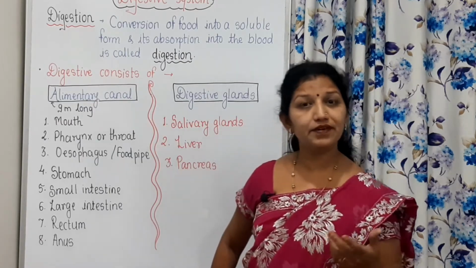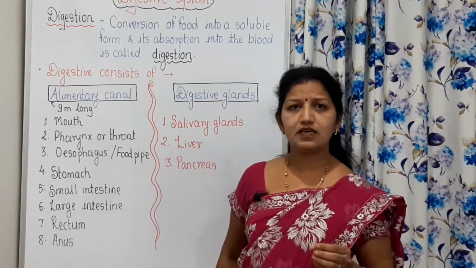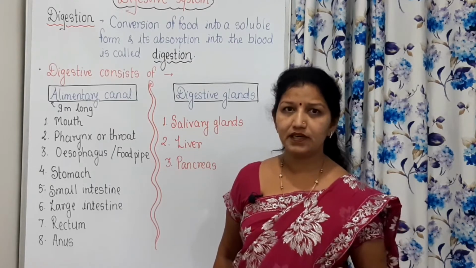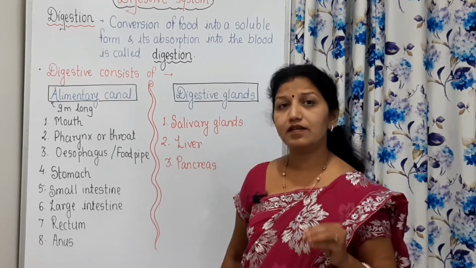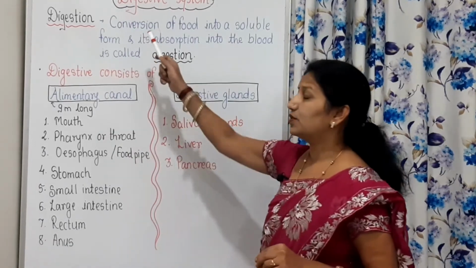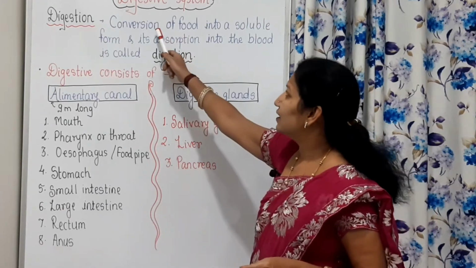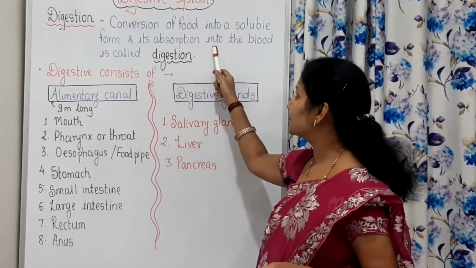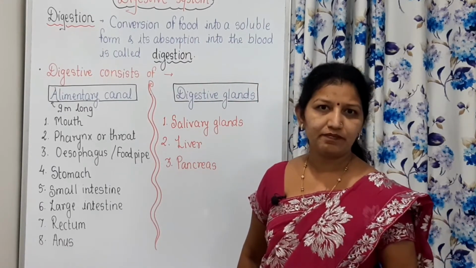See children, whenever we eat food, while taking lunch or breakfast, at that time it is in complex form. It is in insoluble form. And when the process of digestion occurs, what is done here? Conversion of food into a soluble form and its absorption into the blood is called digestion.